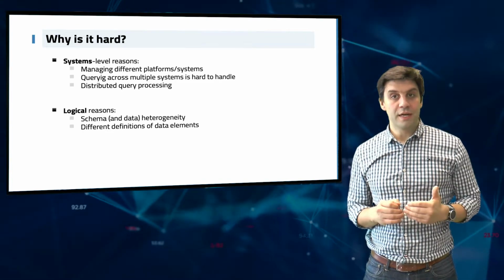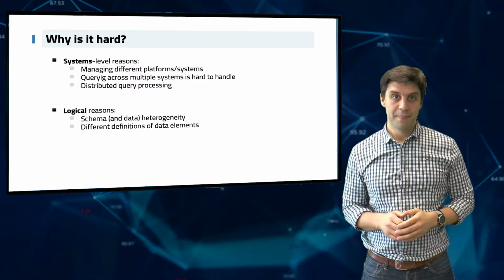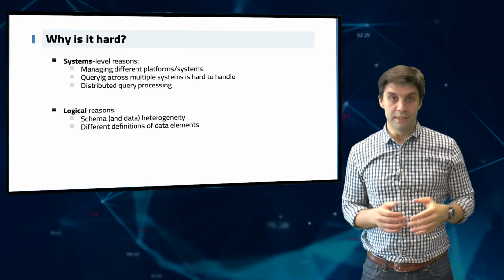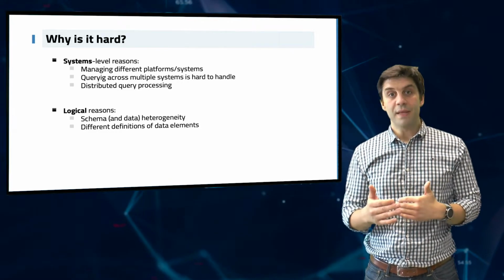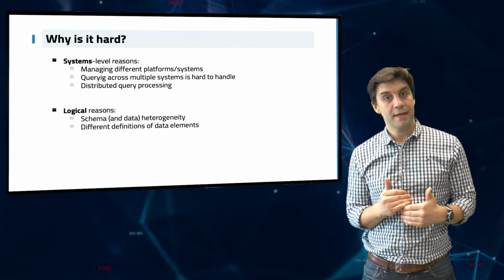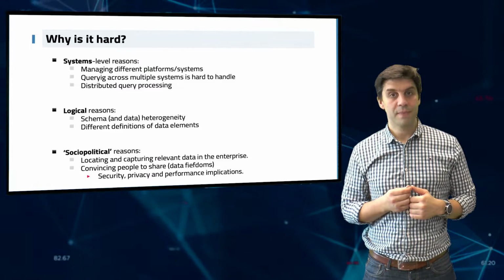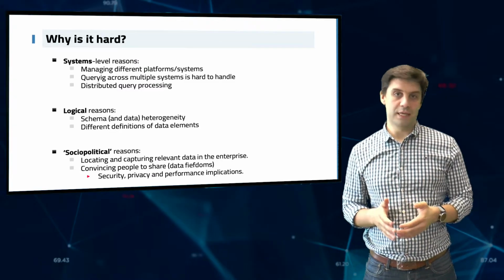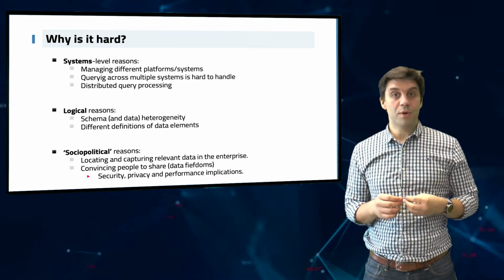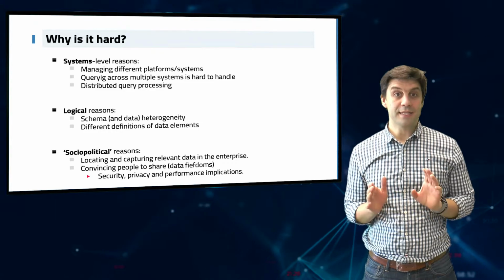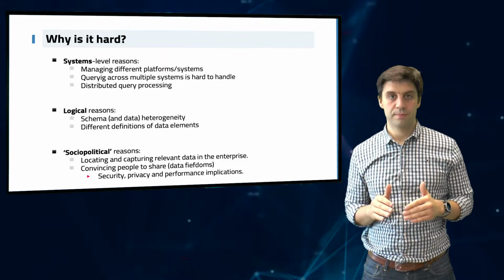Second, there are logical reasons. Not all teams in an organization have the same definitions about their data. For instance, think of a table called customers. For a bank, customers are the people that hold accounts. But for the team that maintains the IT infrastructure of that bank, the customers are actually the employees in that bank who are using the IT infrastructure. Finally, there are social and political reasons. Convincing people to share their data and convincing them to document them properly is not a technical issue, of course. It is an issue of management, team culture, and work ethics, and we cannot control those.